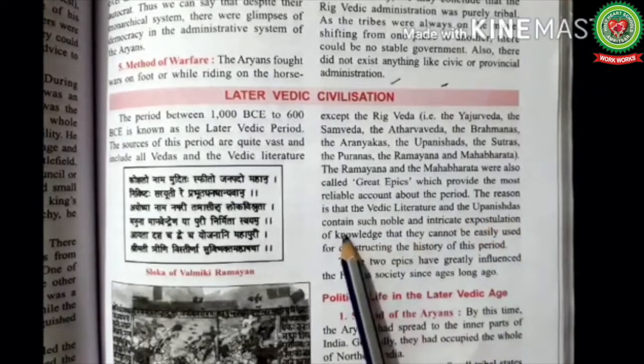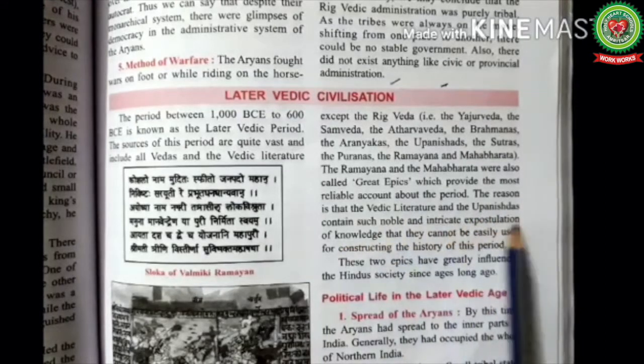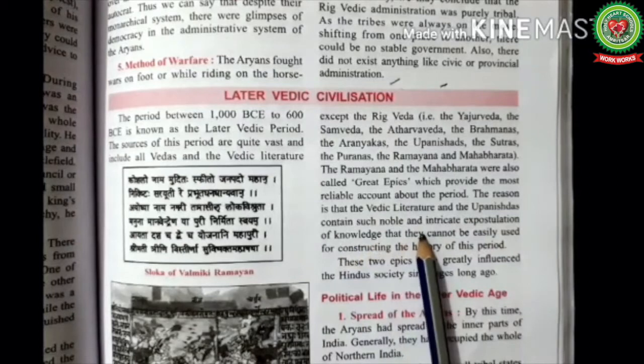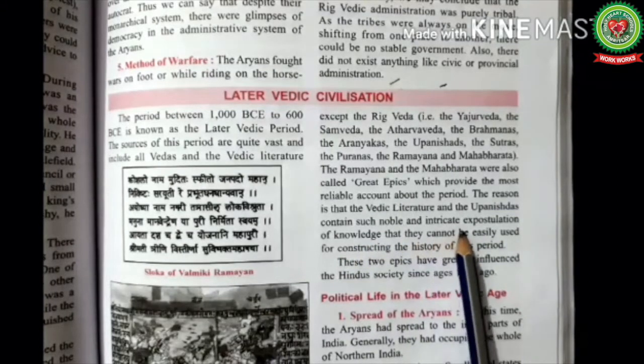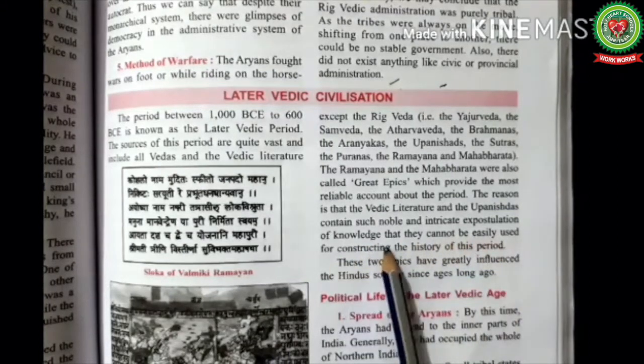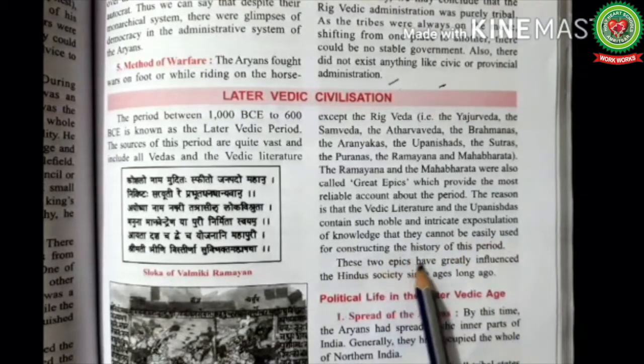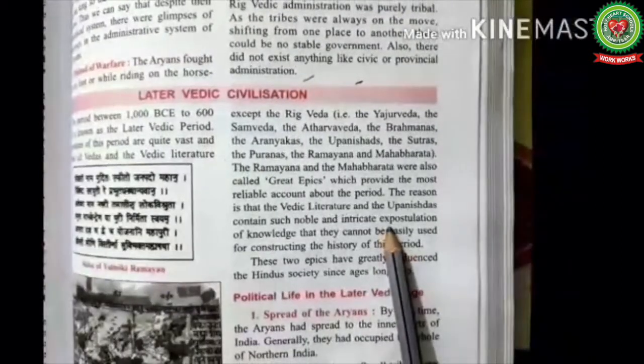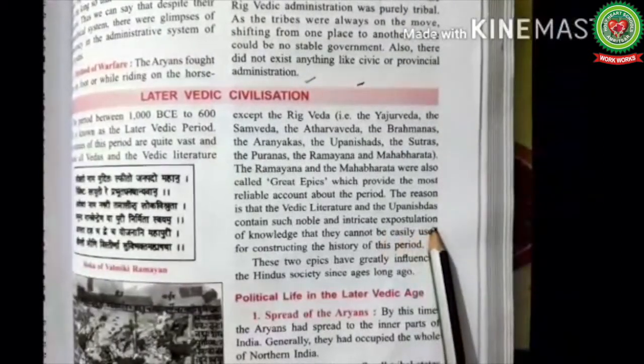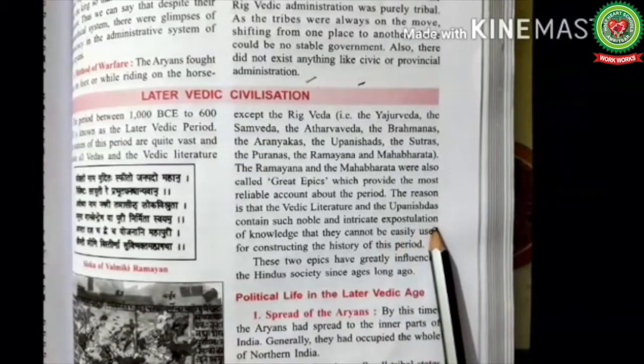The reason is that the Vedic literature and Upanishads contain such noble and intricate expostulation of the knowledge that they cannot be easily used for construction of the history of this period. Expostulation means to tell the drawbacks of the work which has been done or is supposed to be done.